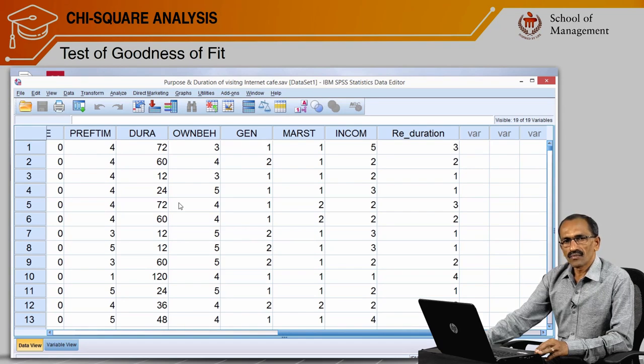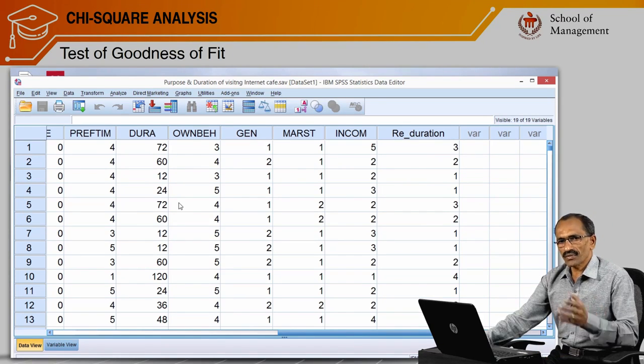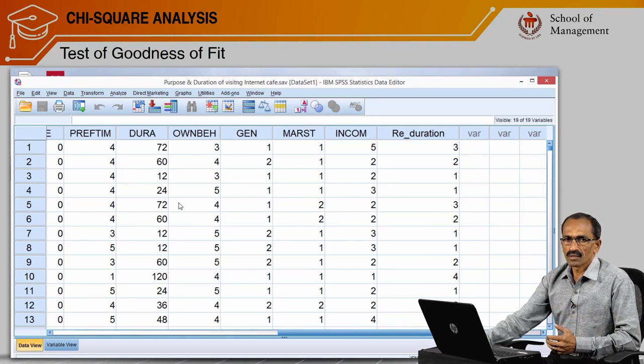Let's say we have collected 100 samples from 4 categories of professionals, and the researcher may wonder whether the 4 professional categories have got equal representation. That means whether one professional category consists of 25 samples each. That we call an ideal distribution of sample.